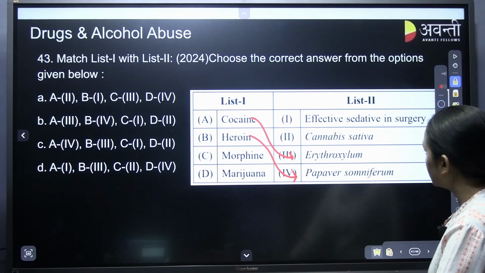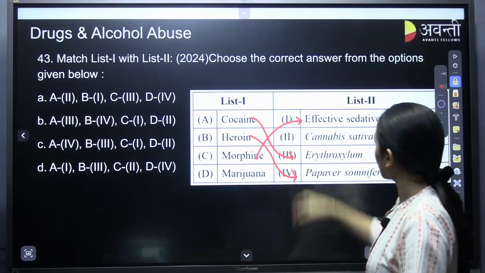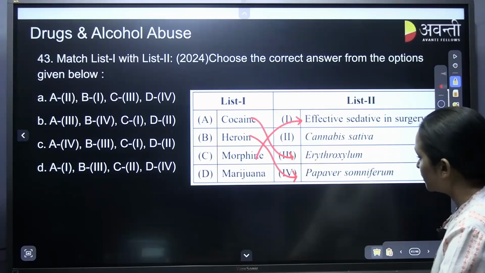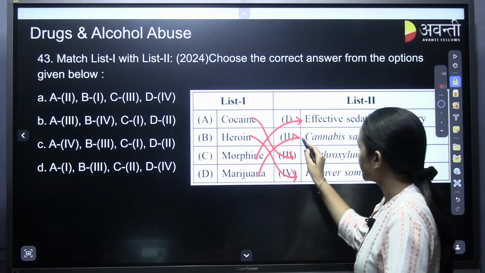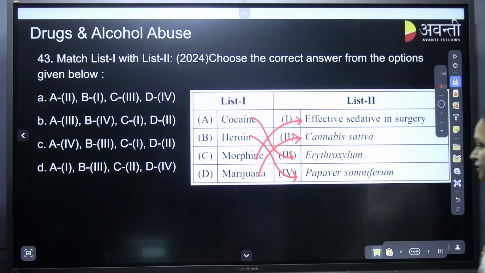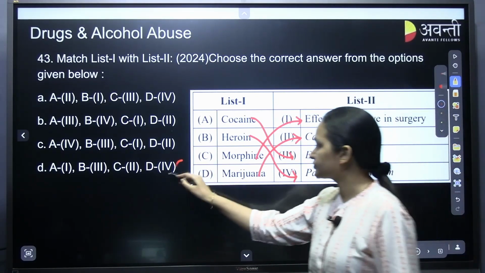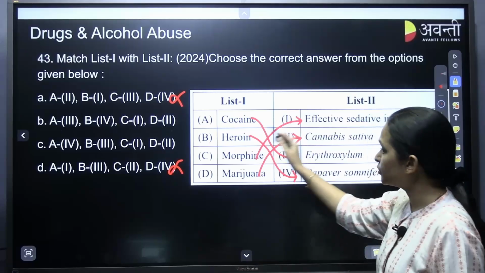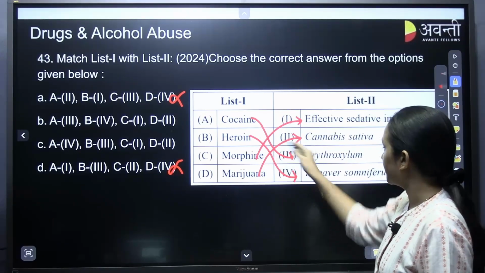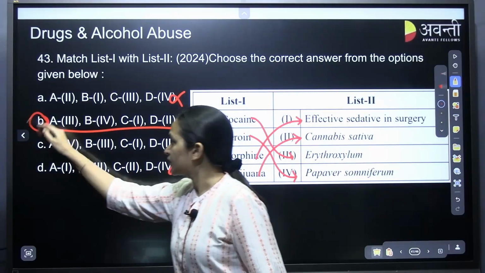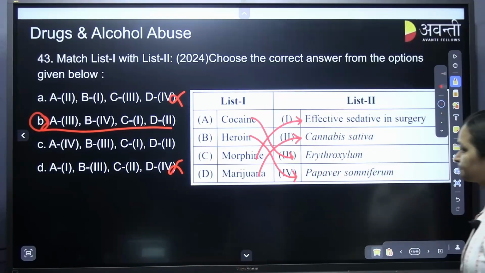Morphine is an effective sedative, that is a painkiller in surgery. Marijuana is obtained from Cannabis sativa. So D2, C1, B4, A3. B4 is the correct answer.